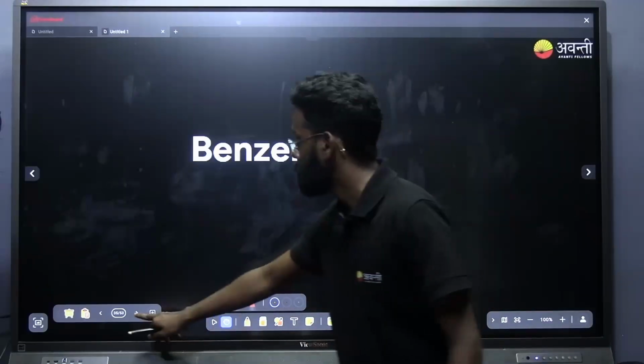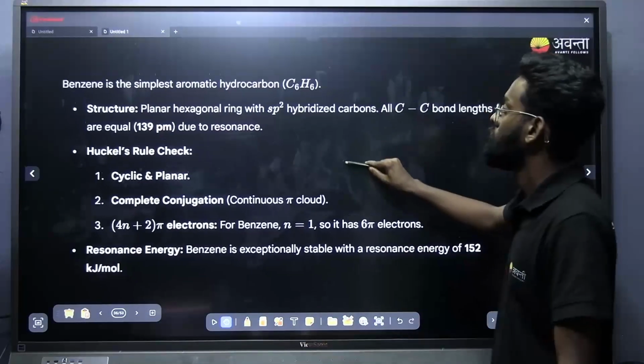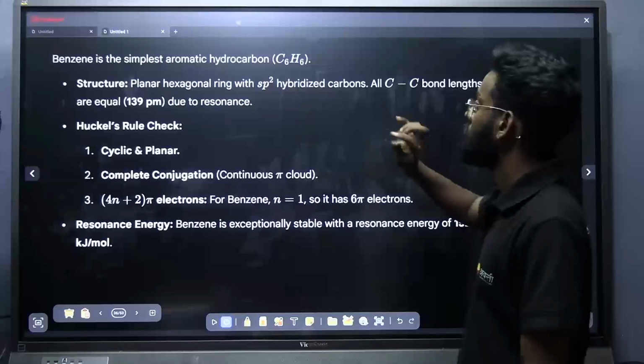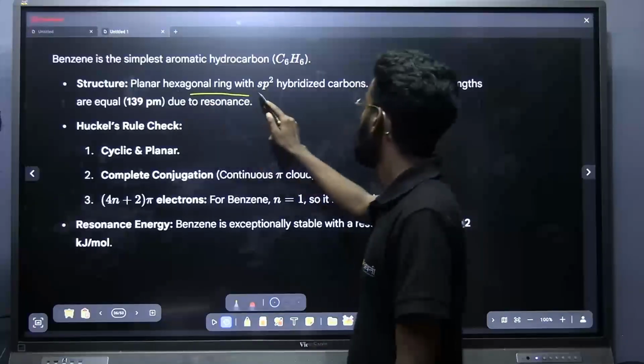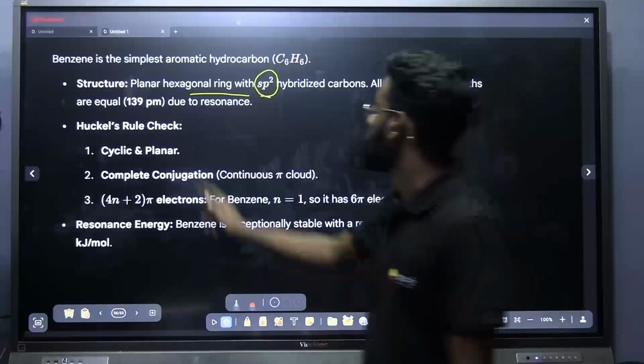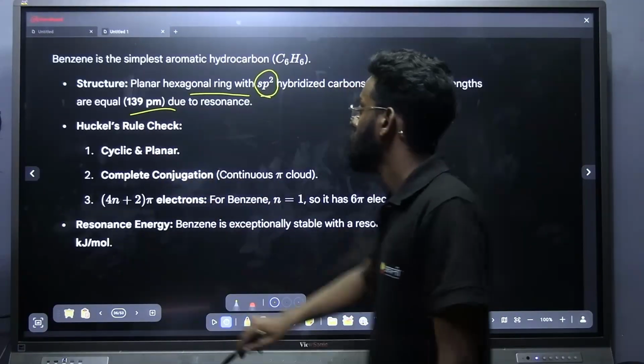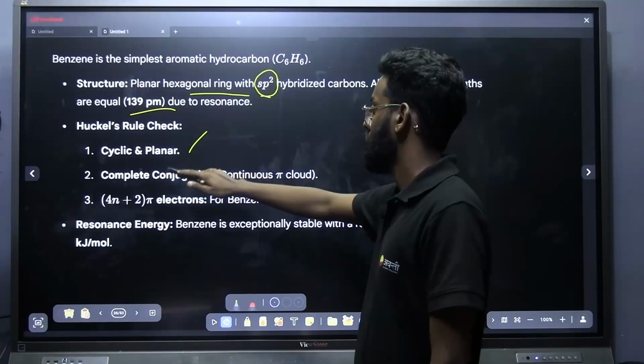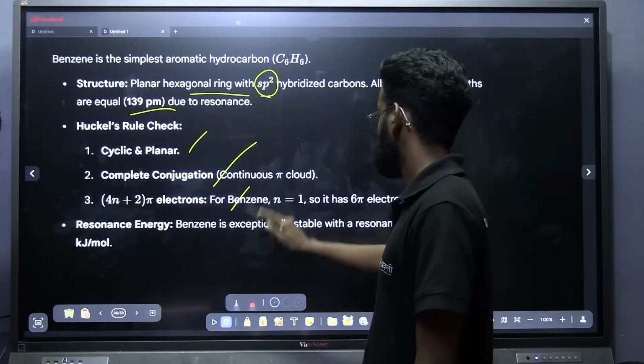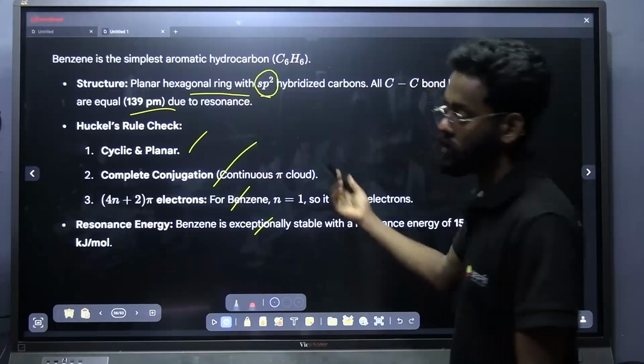Okay, next is about benzene. Benzene we already discussed in yesterday's aromaticity part, that is, it is planar hexagonal, sp2 hybridization, with the bond strength the same, or bond length the same, that is 139 picometer, and it is following Huckel rule, that is cyclic planar complete conjugation, 4n+2, resonance energy. All these things we have discussed in the last class.